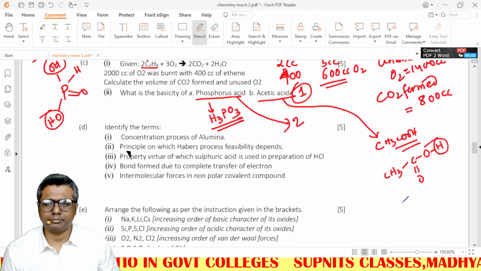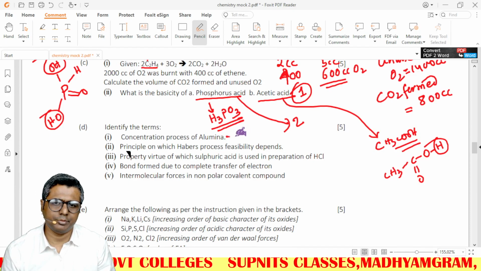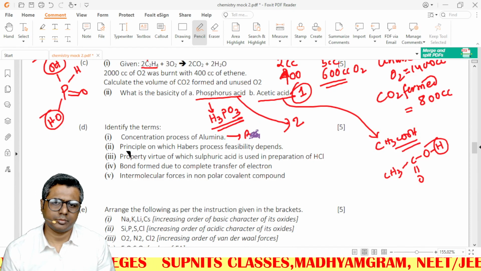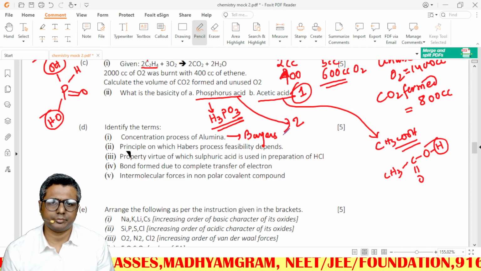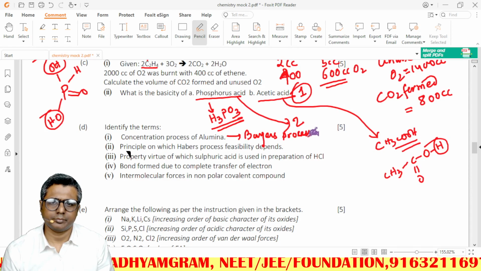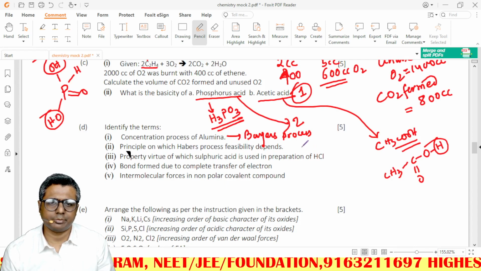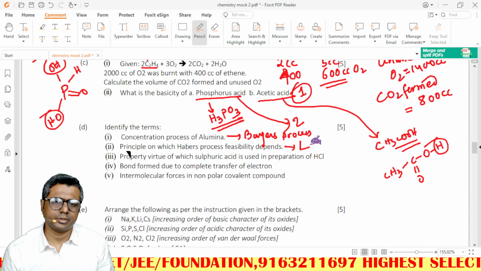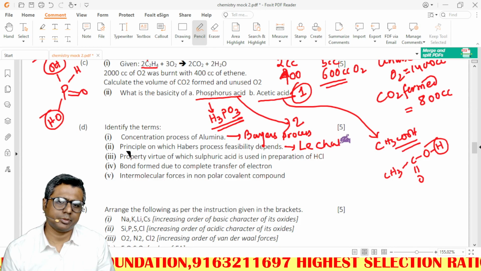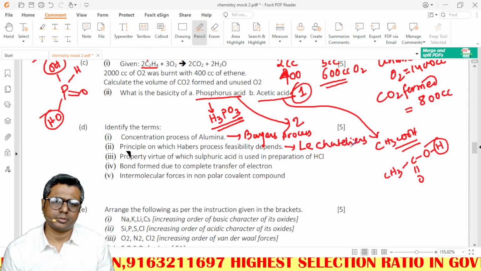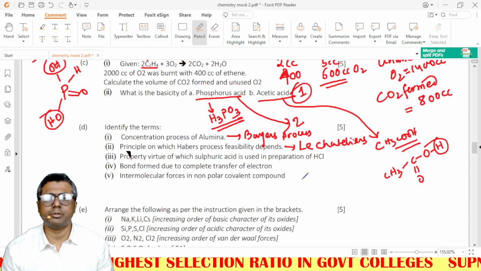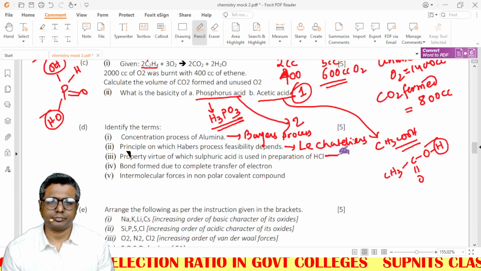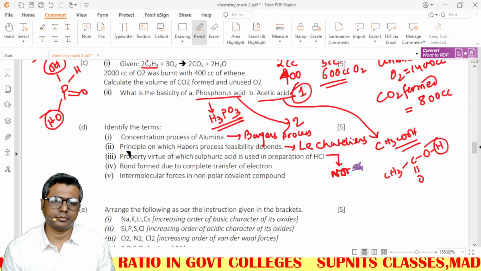Identify the term: concentration process of alumina. Bayer's process. Principle on which Haber's process feasibility depends. Le Chatelier's principle. Property by virtue of which sulfuric acid is used in preparation of HCl. Non-volatile nature.